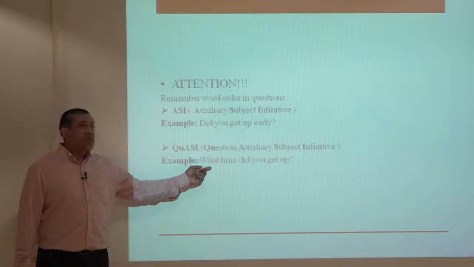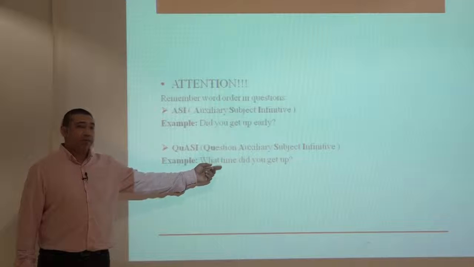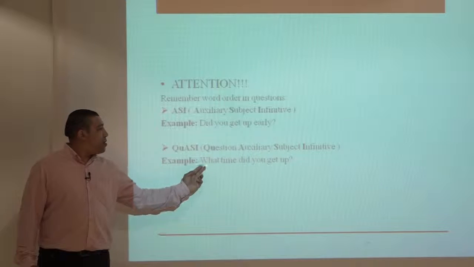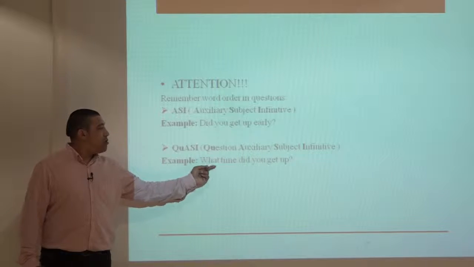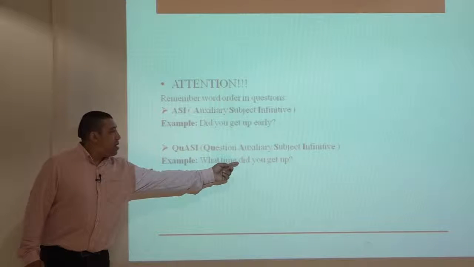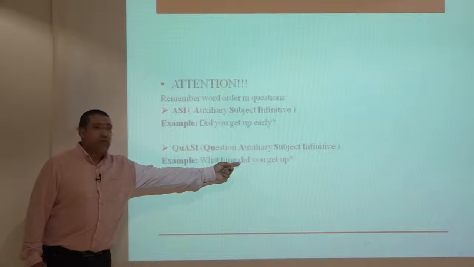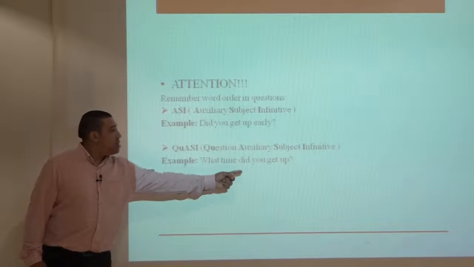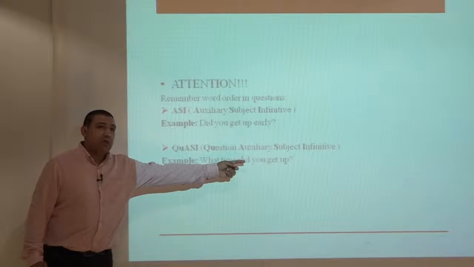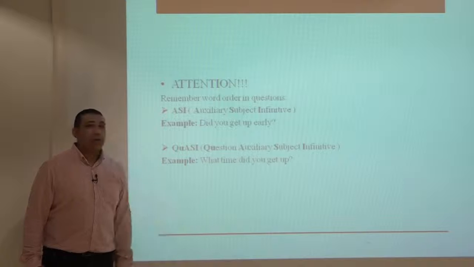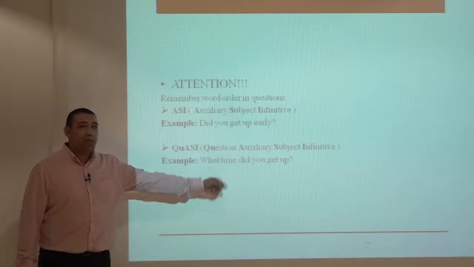For example, what time did you get up? So first we have question word, what time. Then we have auxiliary, which is did in the past tense, followed by a subject, you, and infinitive, verb 1, which is get up.